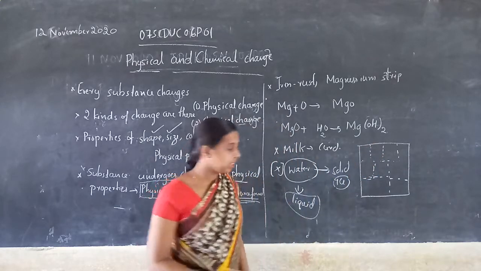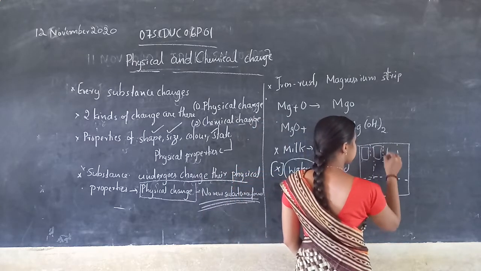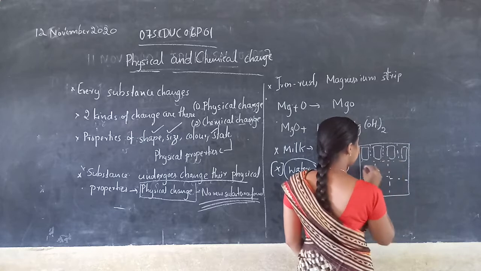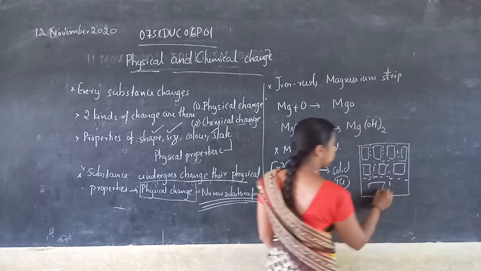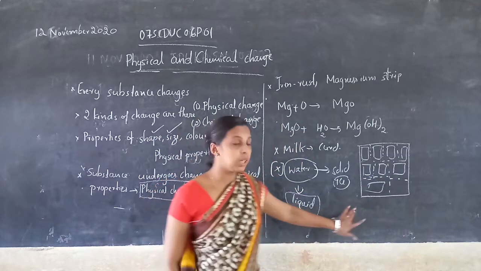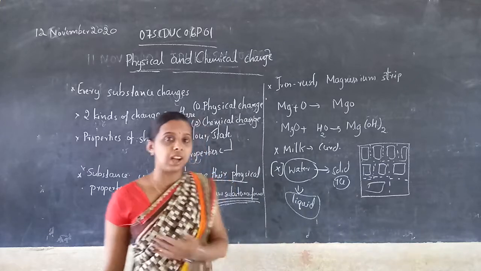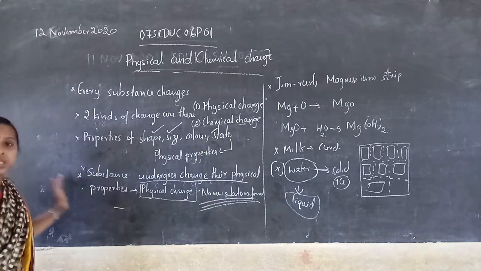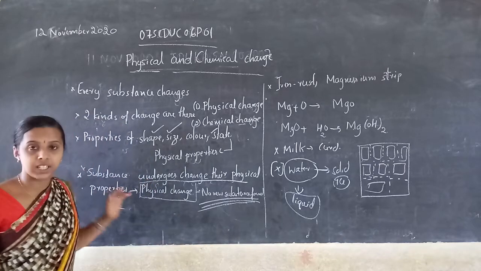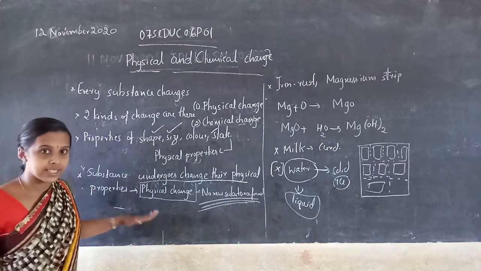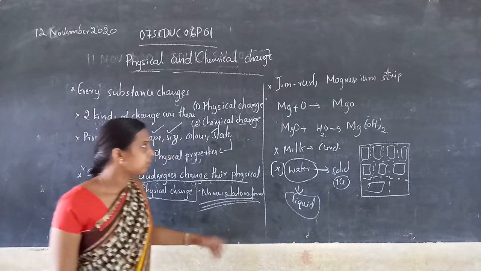Can we rejoin these square pieces? No, right? The physical properties of this cardboard have changed. So when any substance changes its physical properties, it is called a physical change. In this case, no new substance is formed.